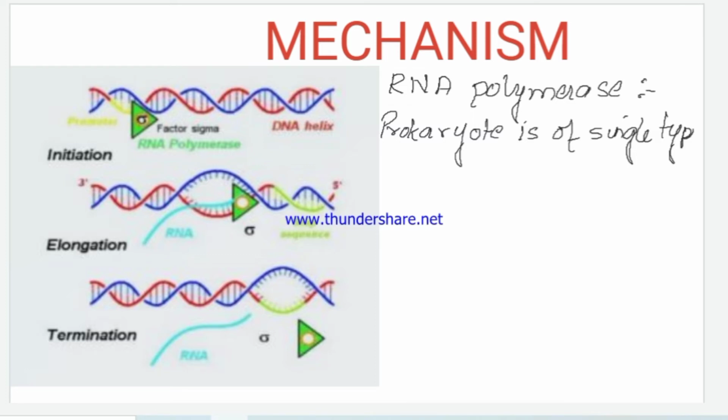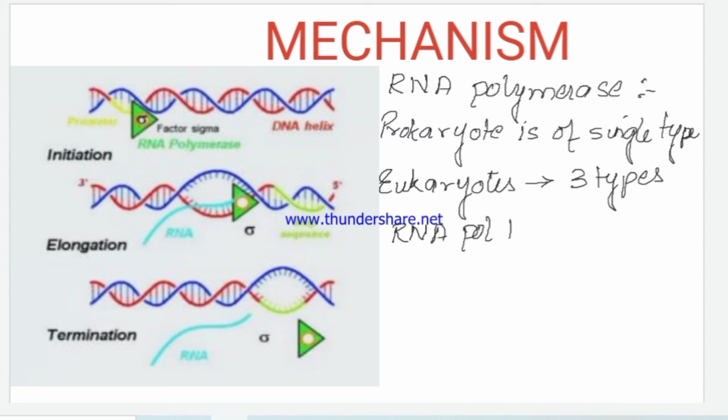But in eukaryotes, three types of RNA polymerase are present, namely RNA polymerase 1, RNA polymerase 2 and RNA polymerase 3.